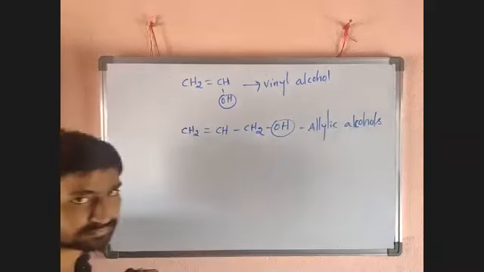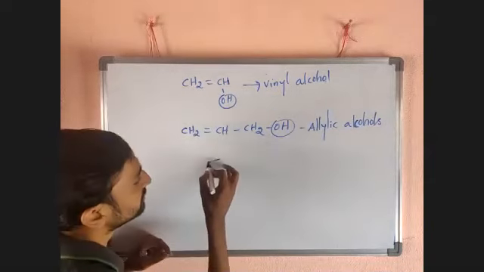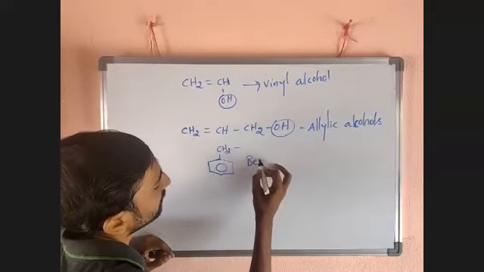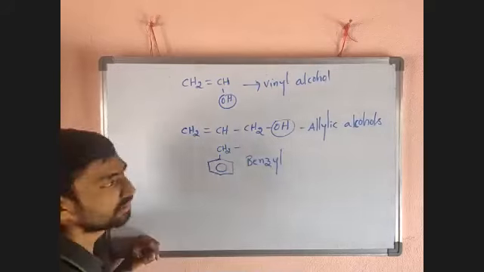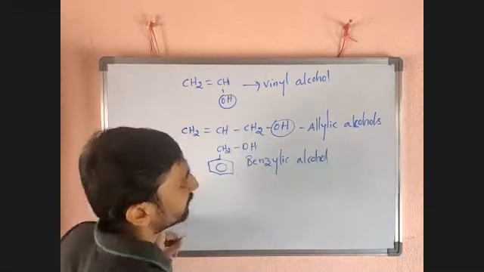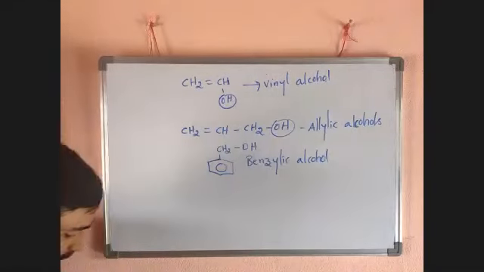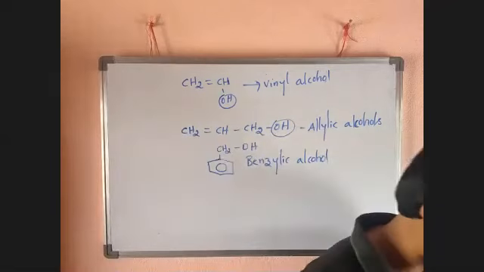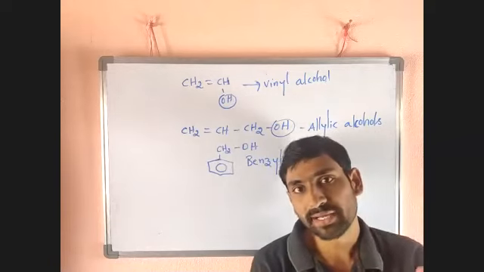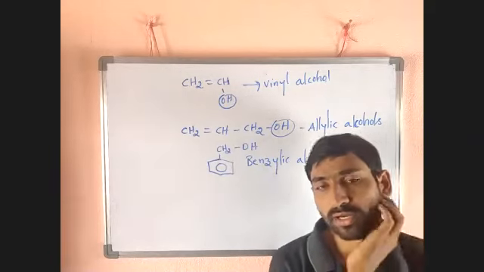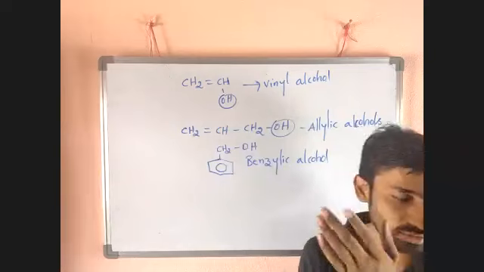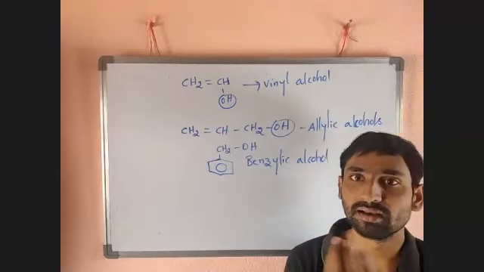Now, if a benzene ring has a CH2 group, that one is nothing but benzyl. Now OH is there. Benzylic alcohol it is. So alcohols are simply monohydric alcohols, dihydric alcohols, trihydric alcohols. Monohydric alcohols are nothing but with one OH group. Dihydric alcohols with two OH groups. Trihydric alcohols means with three OH groups. More than two OHs are nothing but polyhydric alcohols.